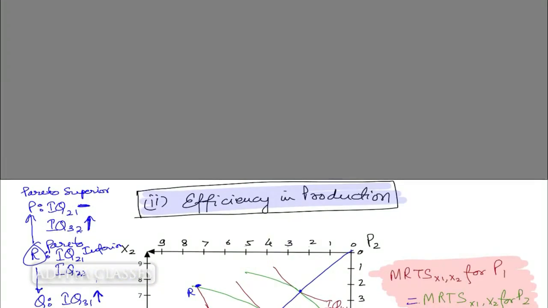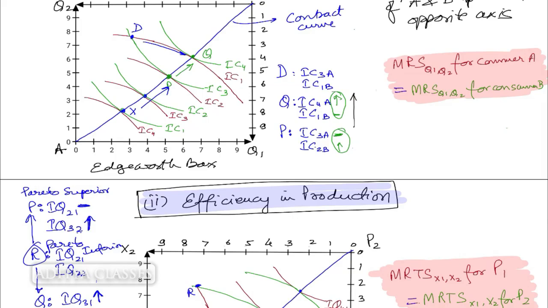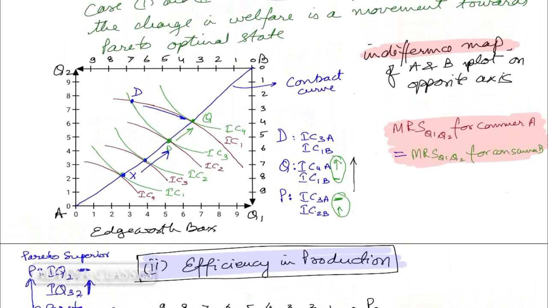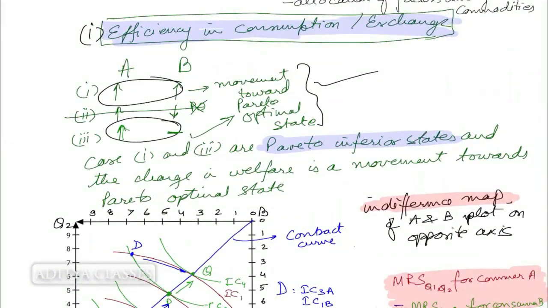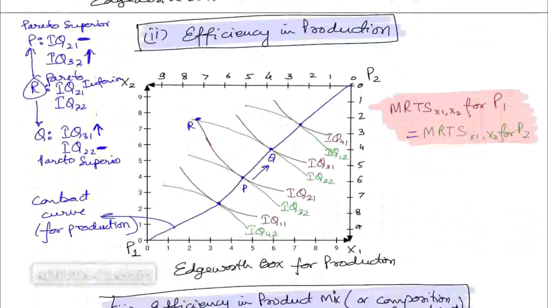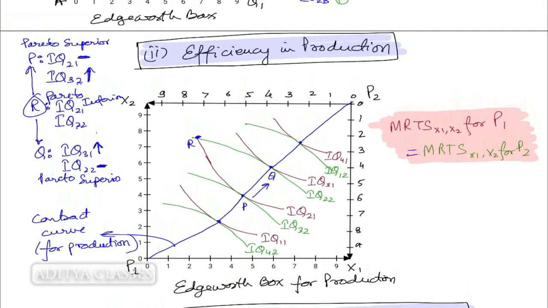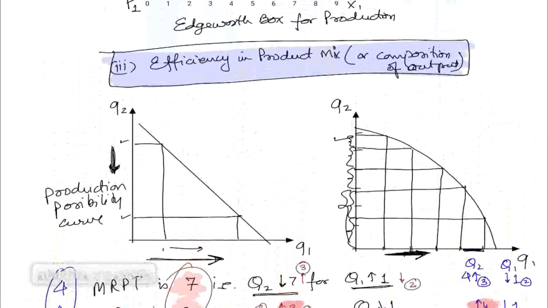So I have my essential conditions as MRS of A should be MRS of B, marginal rate of substitution, to meet this condition of efficiency in consumption. Then the marginal rate of technical substitution of P1 should be equal to the marginal rate of technical substitution of P2 for efficiency in production.